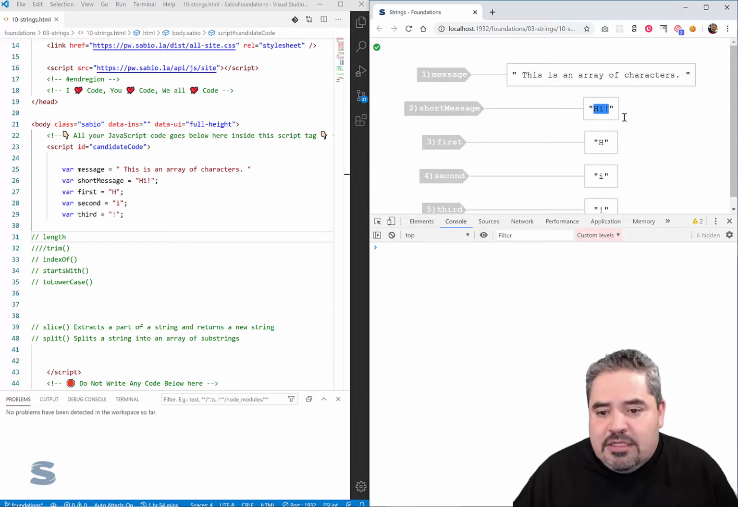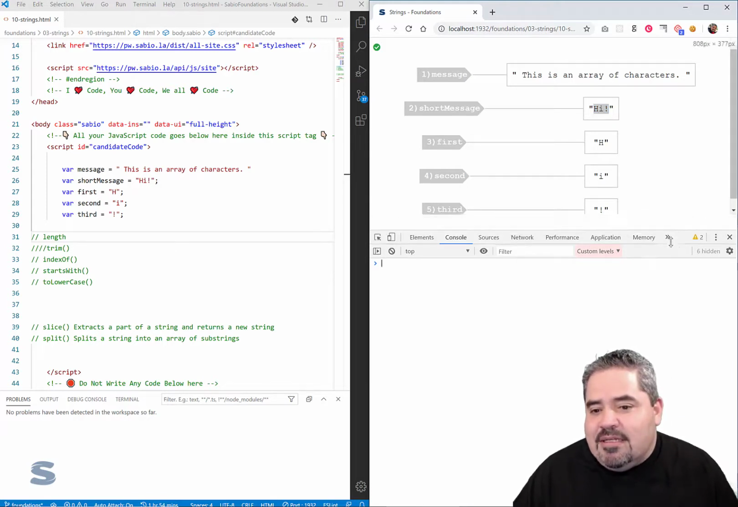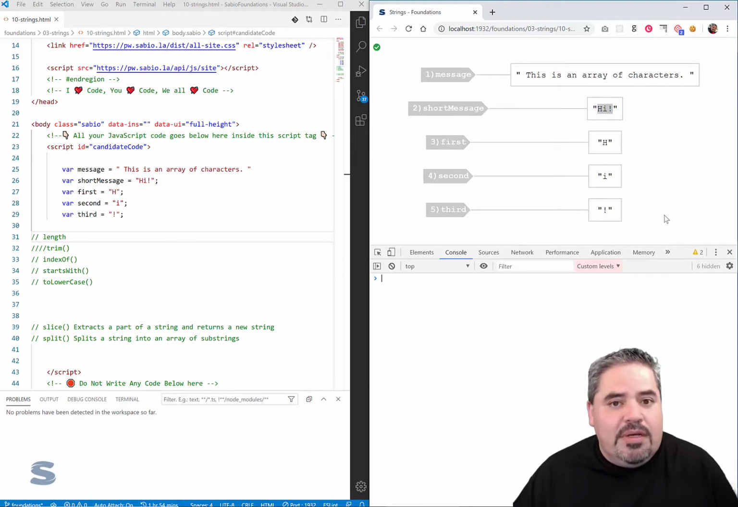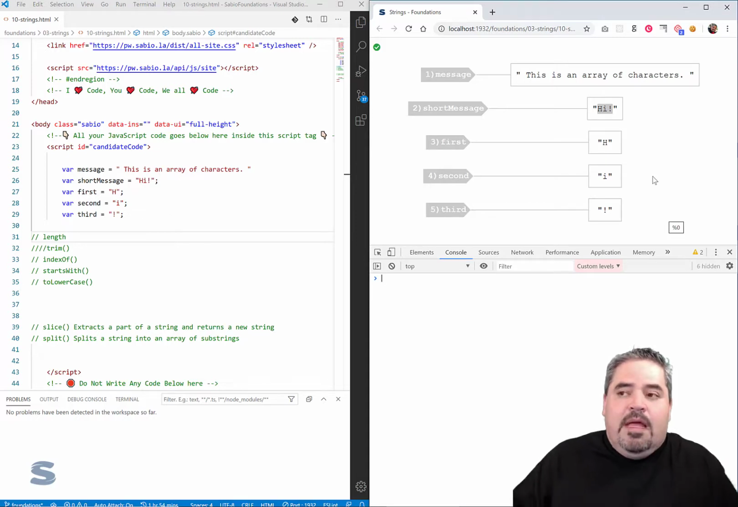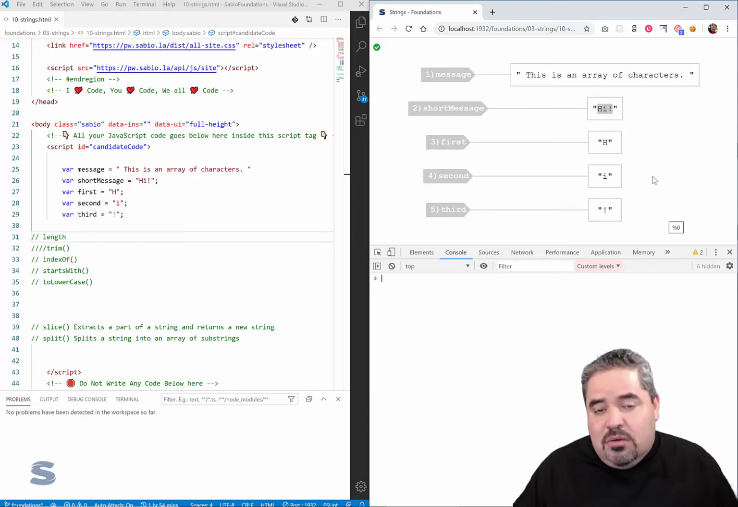So here's a short message. We refer to this as a string. Hi, H-I, exclamation mark. So in the context of, hey, this is a character array, what does it mean to be an array of characters? An array, you can think about it as a collection or a list. A collection or list of characters.